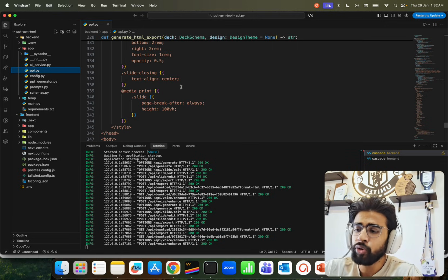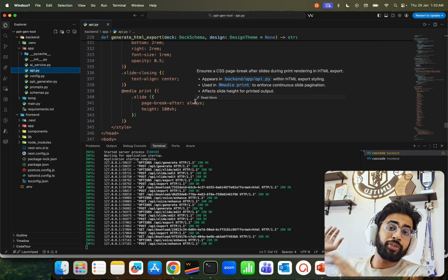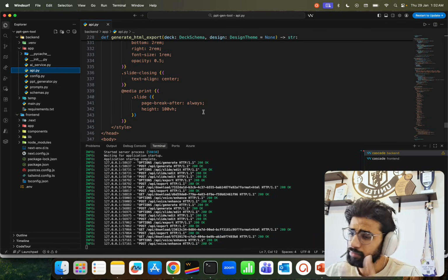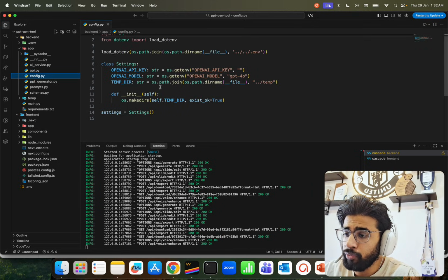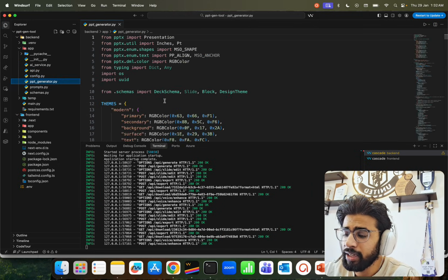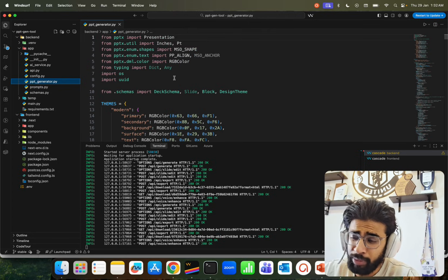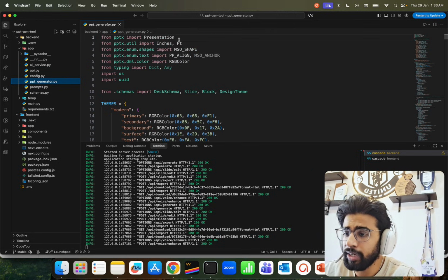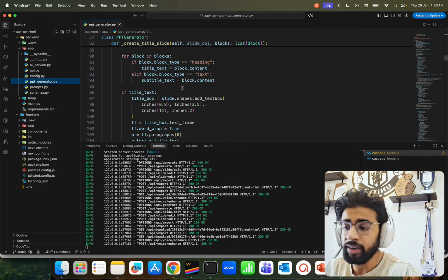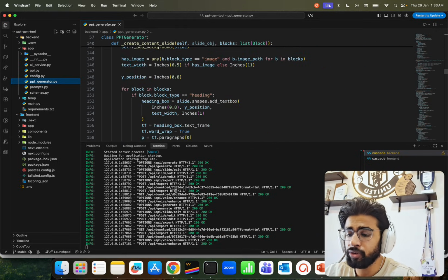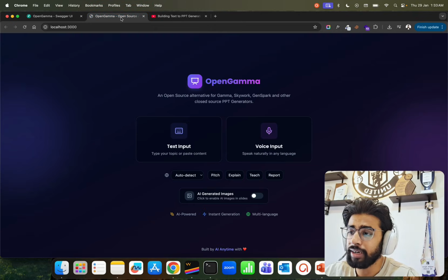And most of this code is taken from my 2.5 years old videos, by the way. And there are some improvements that, of course, I have done. And the config for models and everything, and the PPT generator file that you see, using Python PPTX. So you can look at the Python PPTX part, all the themes, and this can get better, guys. 100% we can improve this, right?